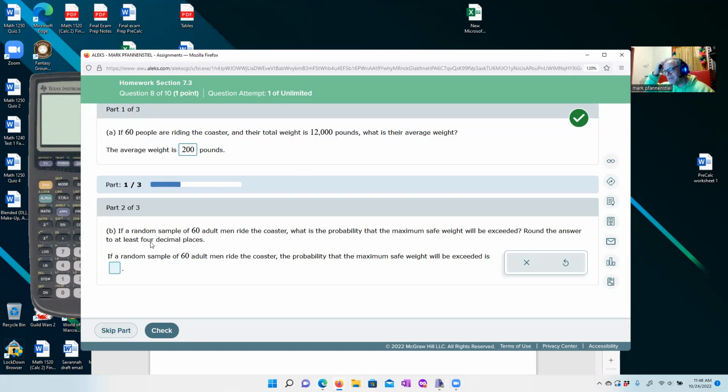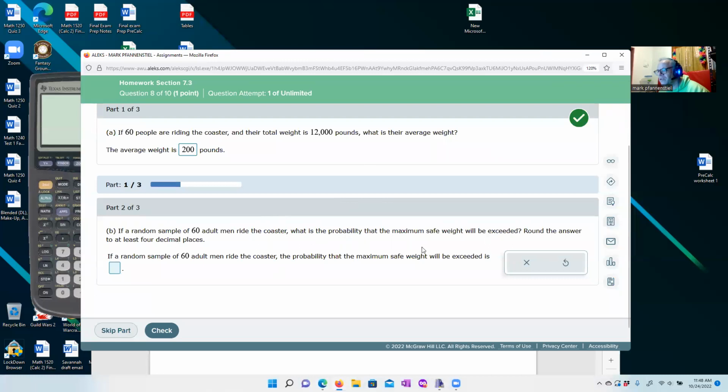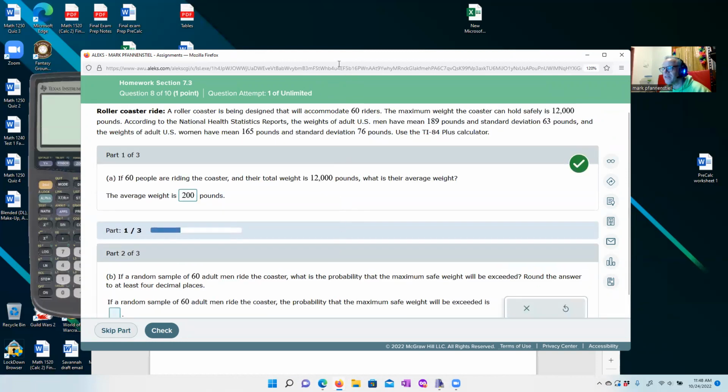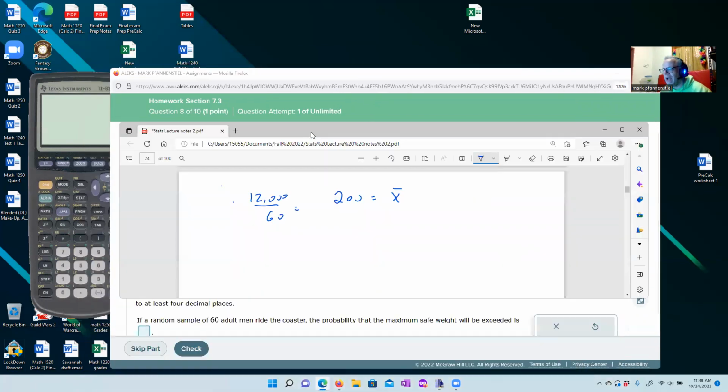Okay, we got a green flag. So if a random sample of 60 adult men, so they're saying of the 60 people that are going to ride the roller coaster, it's like fraternity day out or something. We're going to pick 60 men to put on this roller coaster. And then we're going to ask, what is the probability that the maximum safe weight will be exceeded? So we want the probability that this X bar is greater than 200 pounds.